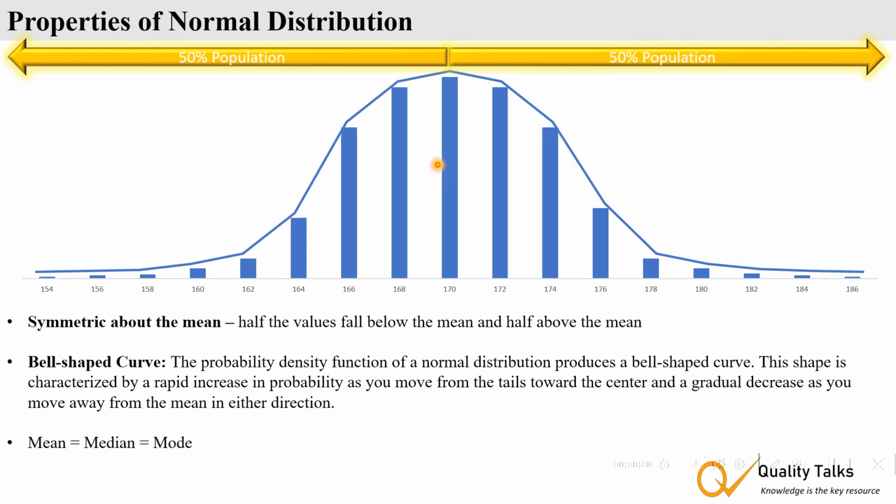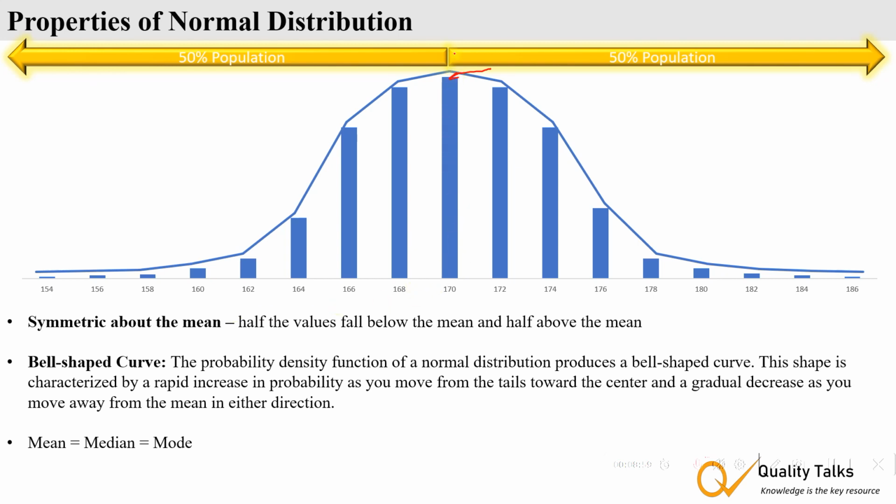In normal distribution, mean is equal to median is equal to mode. We have discussed mean, median, mode in our previous video. If you want to know about it, please refer to those videos. Here, this is the mean. For median, you have to arrange the data in increasing order, and the center value is the median.